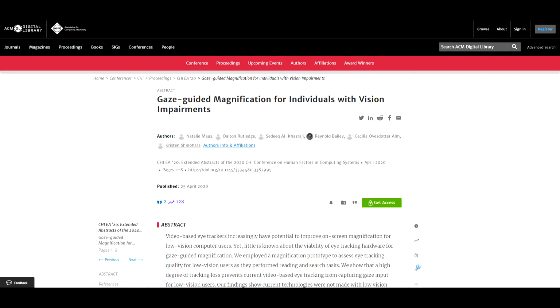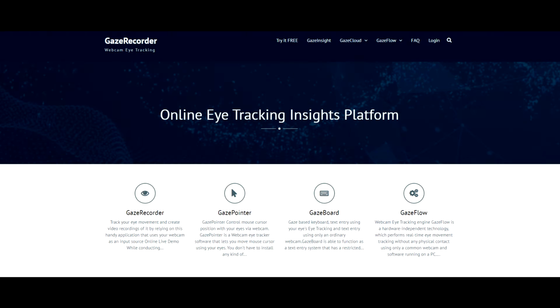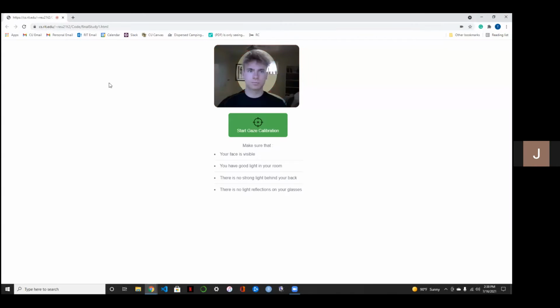Our research builds off previous research on gaze-controlled magnification. But because our study was entirely virtual and conducted over Zoom video conferencing, we built a new JavaScript-based magnifier using an API called GazeRecorder that performs real-time gaze tracking without any special equipment or software. This increases the practical value of the system compared to previous research, because the user does not need an infrared eye tracker, just any built-in webcam.